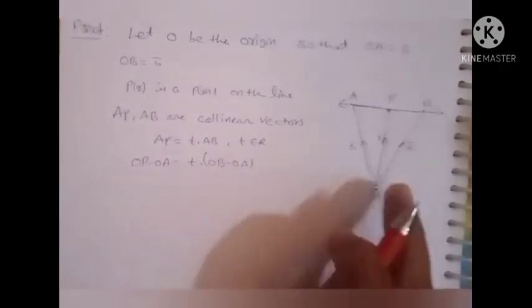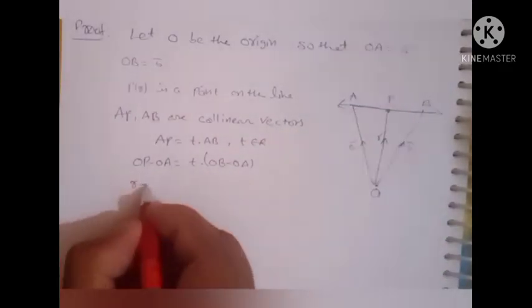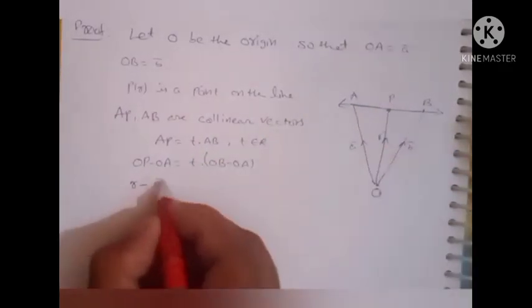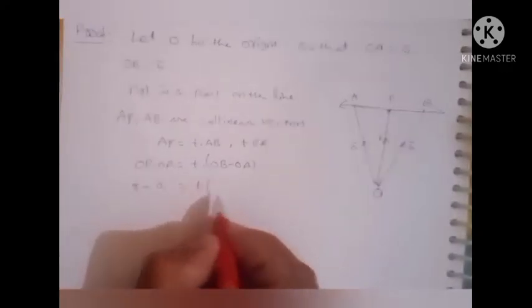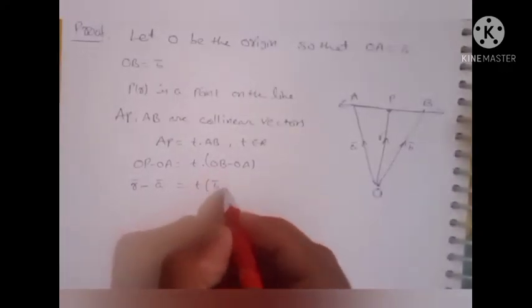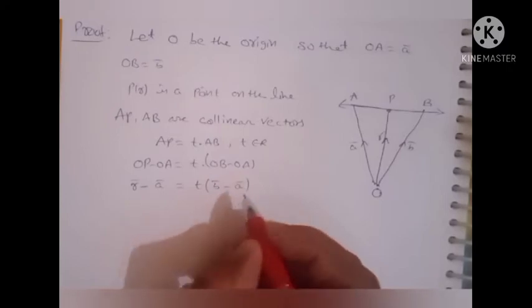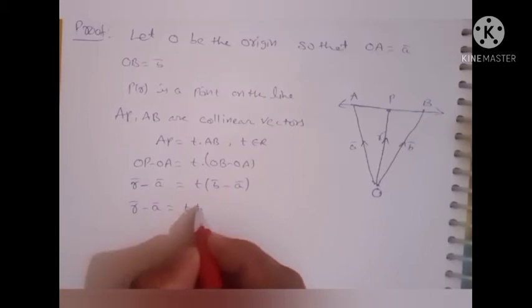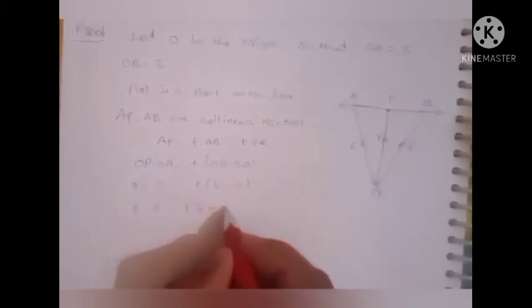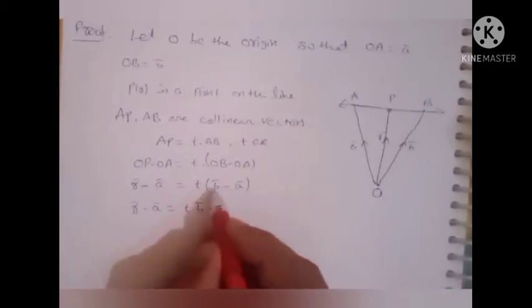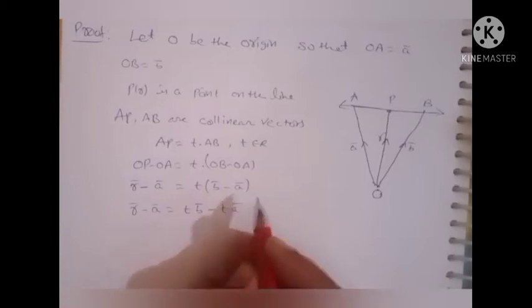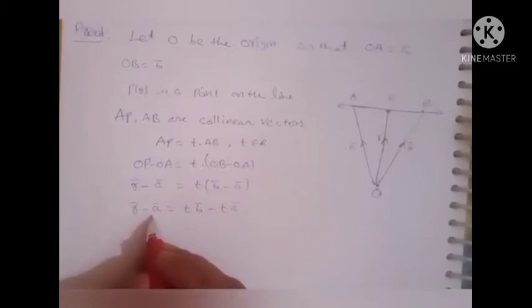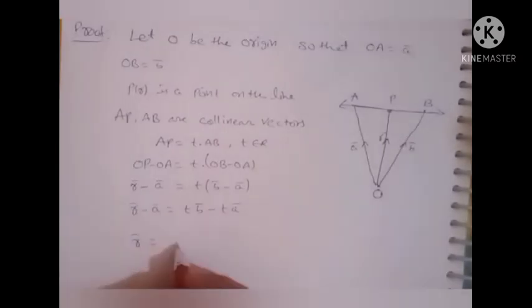OP is nothing but R bar, so R bar minus A bar is equal to t into (B bar minus A bar), where OB is B bar and OA is A bar. So R bar minus A bar is equal to t into B bar minus t into A bar. You can bring A bar to the right side, and R bar is equal to A bar plus t B bar minus t A bar.